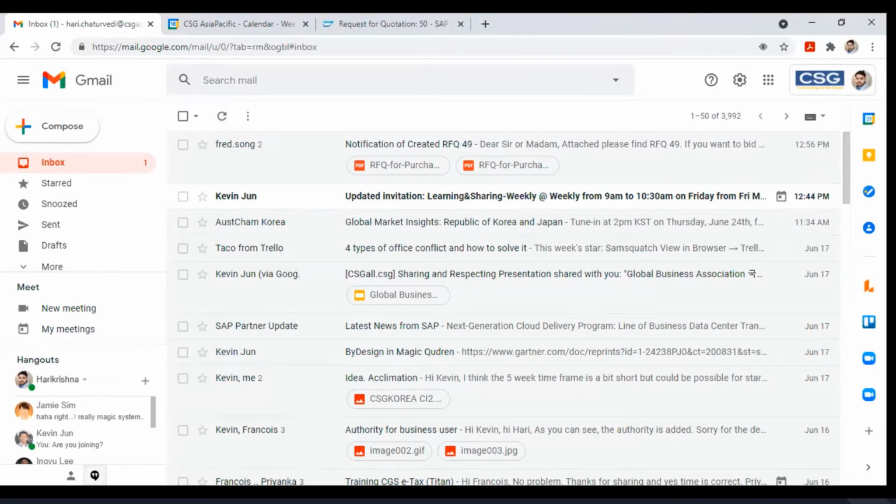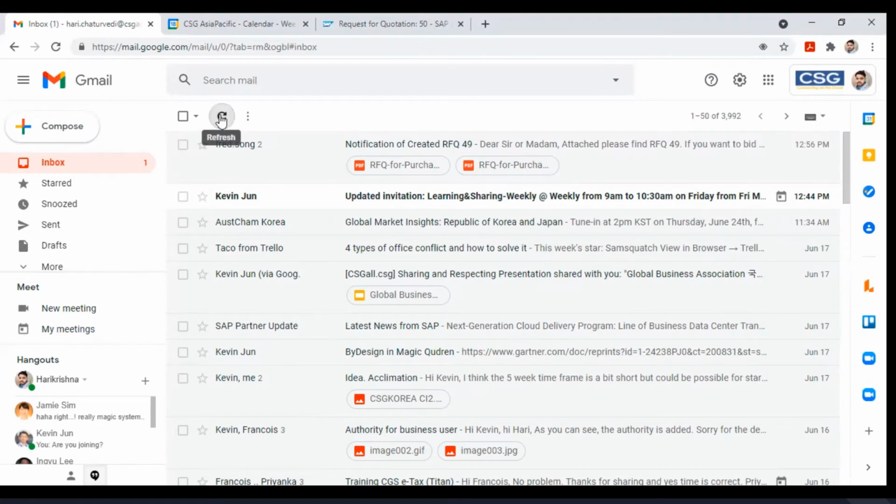I already have one interactive form which I sent to myself earlier this week. This is an RFQ for purchase order, actually for a different RFQ, RFQ ID 45.